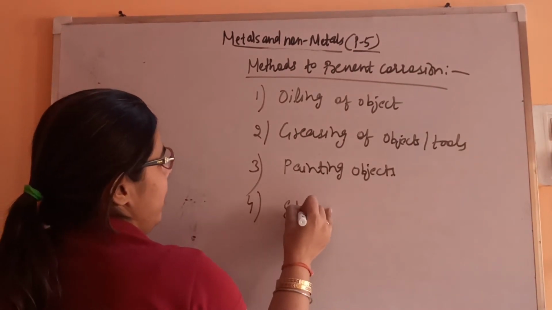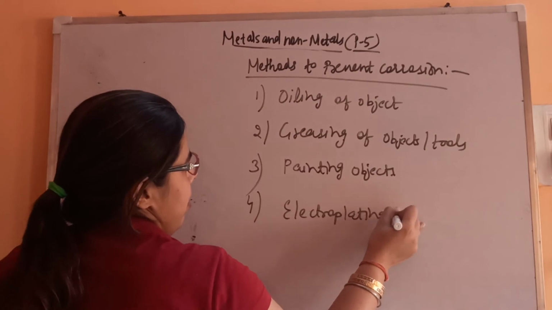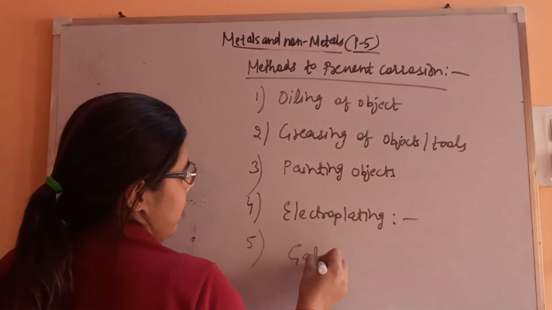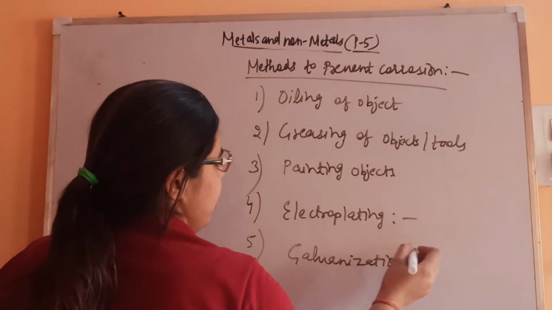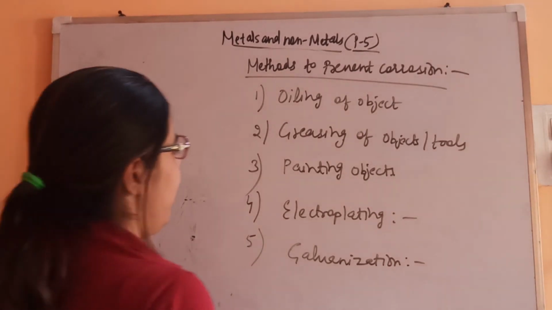Next is electroplating. Then the fifth one is galvanization. And what is electroplating here?